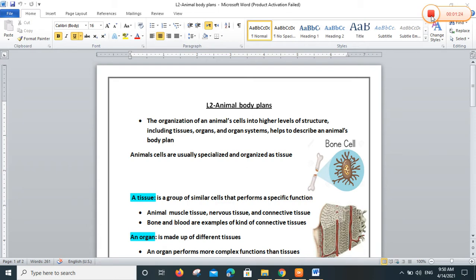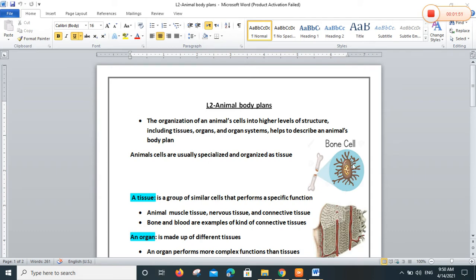Okay? Number 1. Animal cells are usually specialized and organized as tissue. Look at bone. The bone is an organ, yes? If you make a cross-section in the bone, look at the cells, the bone cells inside the bone.